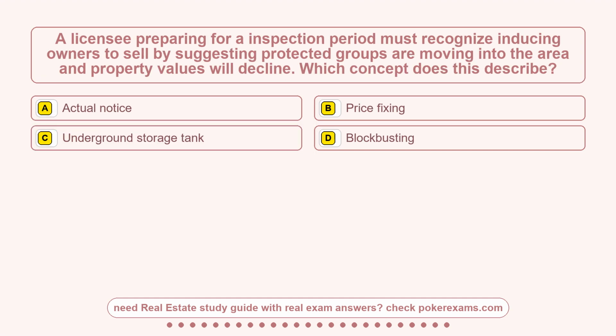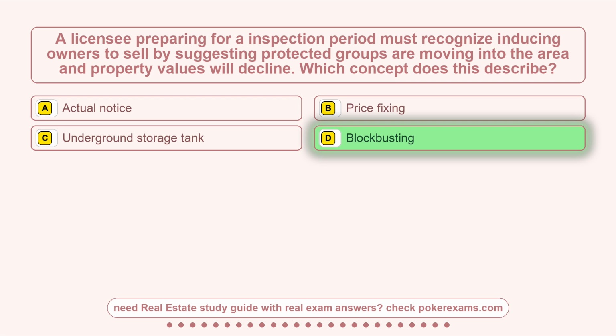Question 23. A licensee preparing for an inspection period must recognize inducing owners to sell by suggesting protected groups are moving into the area and property values will decline. Which concept does this describe? Option A, actual notice. Option B, price fixing. Option C, underground storage tank. Option D, block busting. The correct answer is option D.